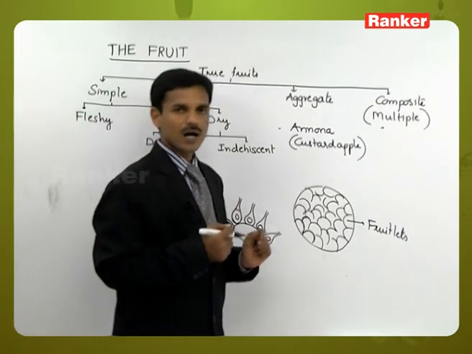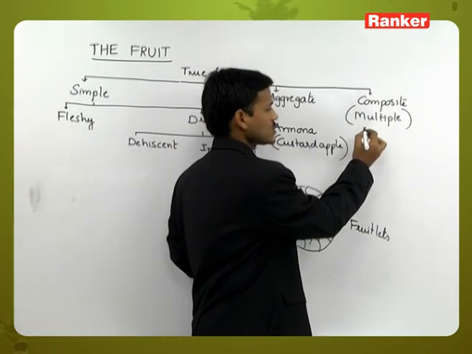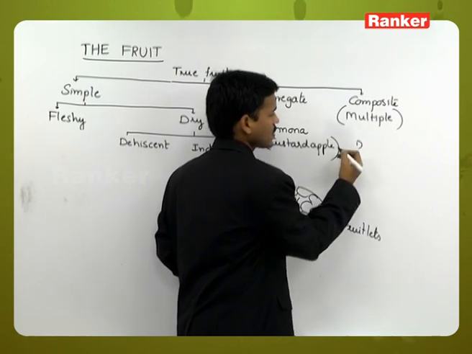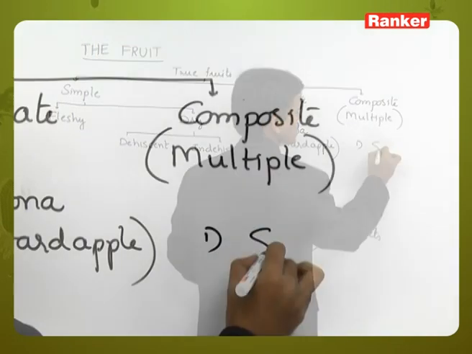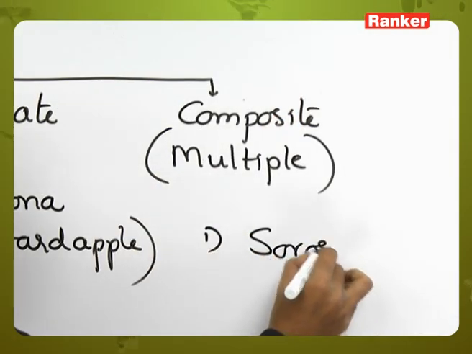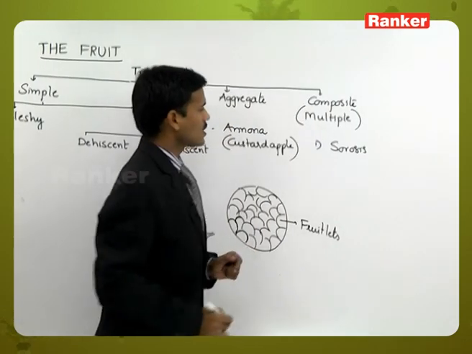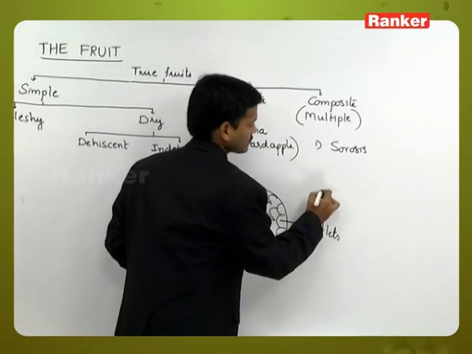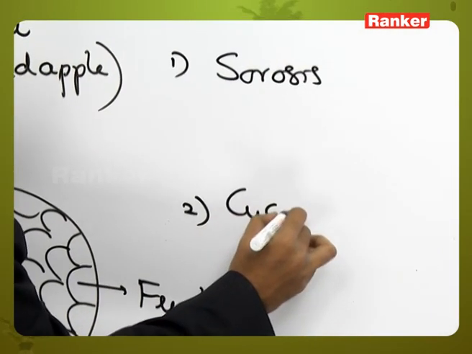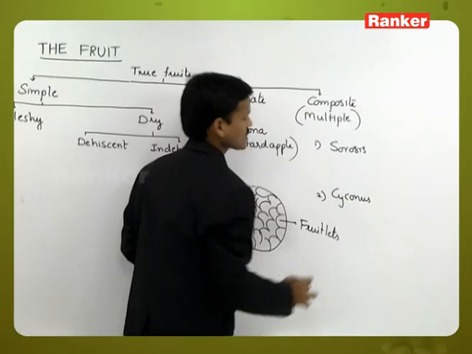Next are composite fruits. Composite fruits develop from the total inflorescence. Composite fruits are also called multiple fruits or compound fruits, and are of two types: Sorosis and Syconus.